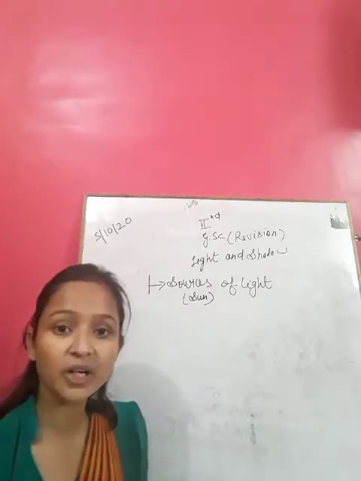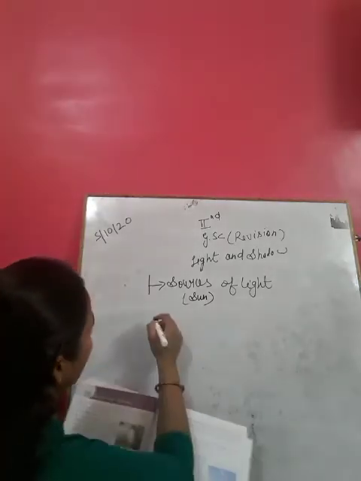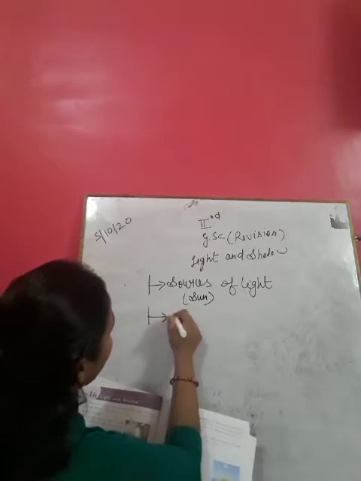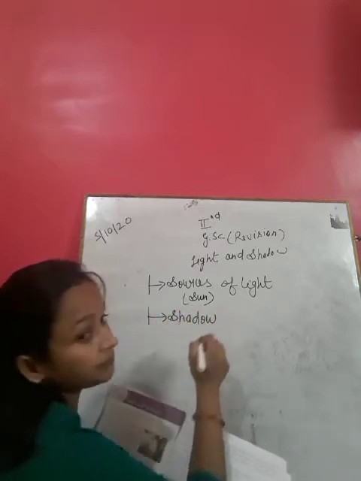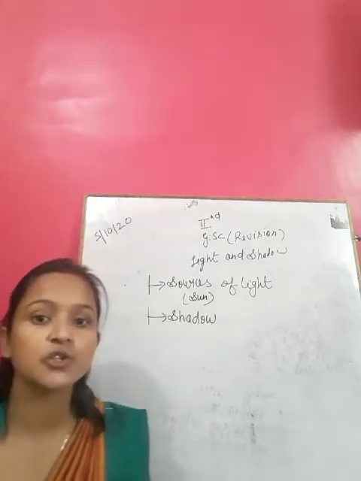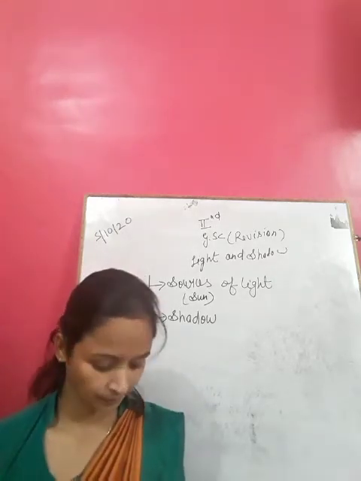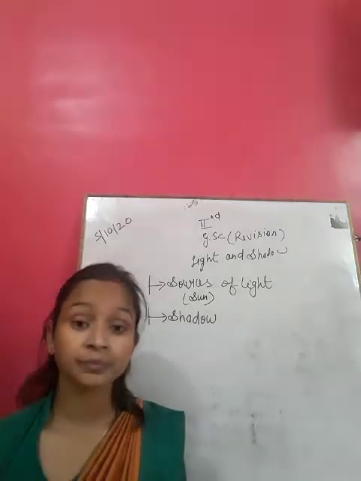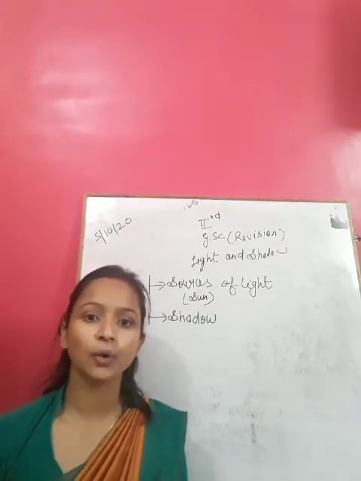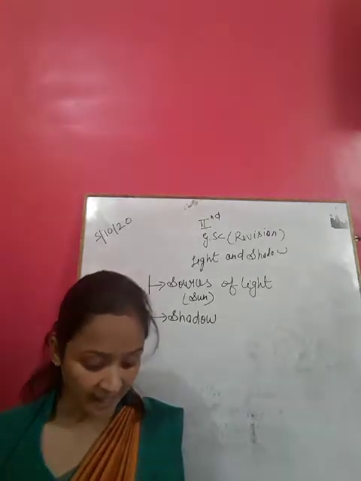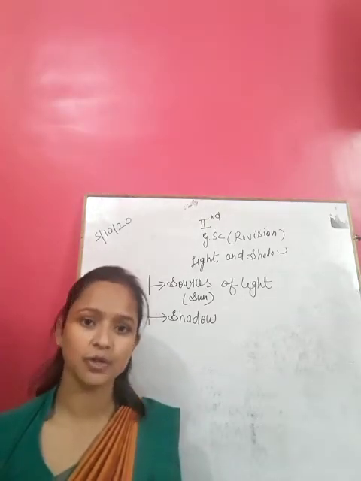And shadow. What is a shadow? Go out in the open and look around.